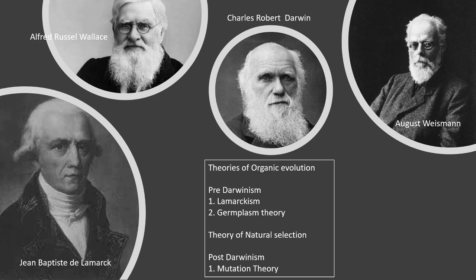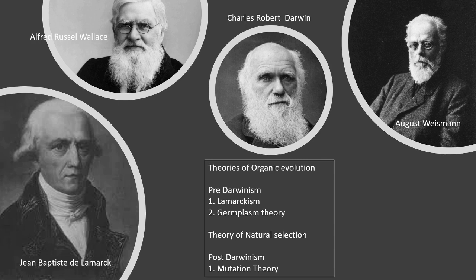After the mutation theory, with the development of other branches of biology like genetics, there were revisions of the existing theories of evolution by other scientists, and they were named Neo-Lamarckism as well as Neo-Darwinism.